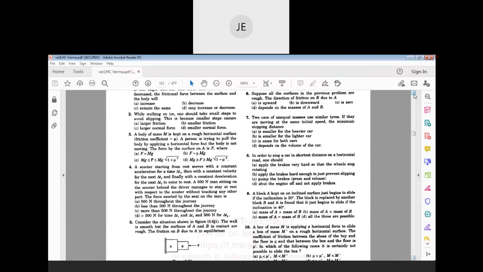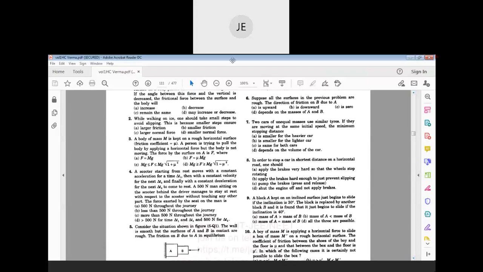Sir, upwards, no? Upwards, why? Upwards only, because if you try to draw the free body diagram, weight acts downwards, so body B tries to fall.